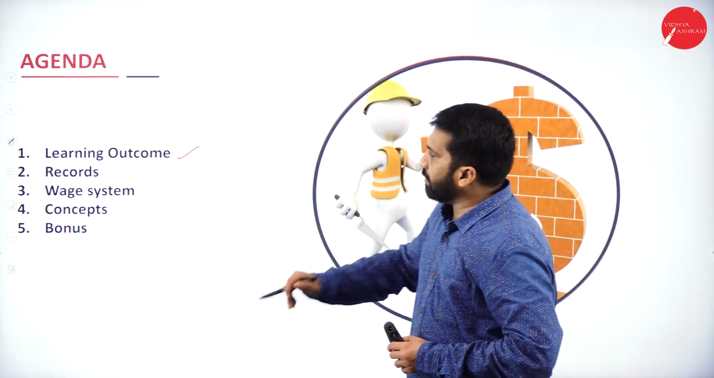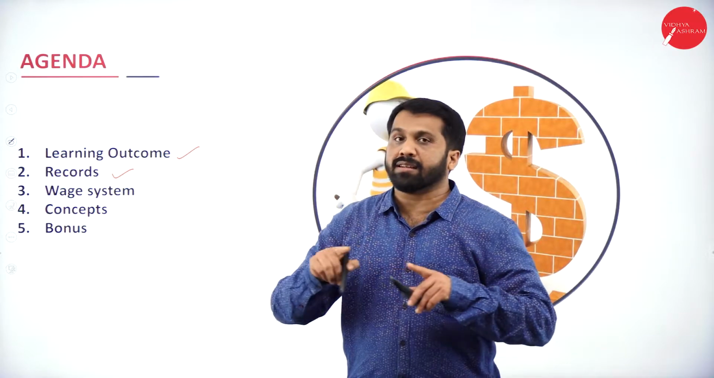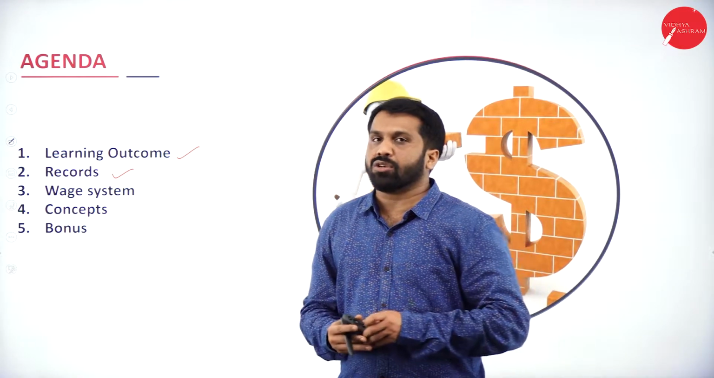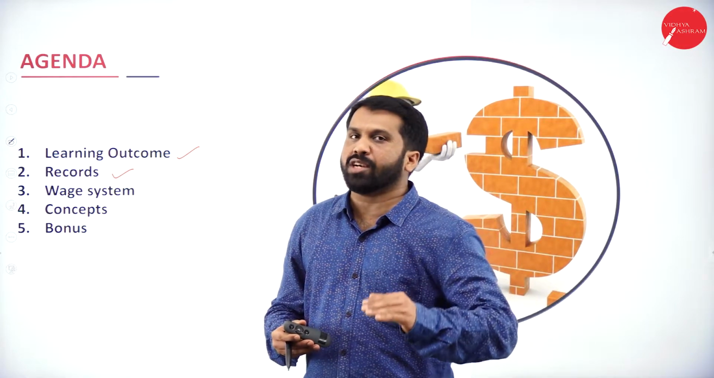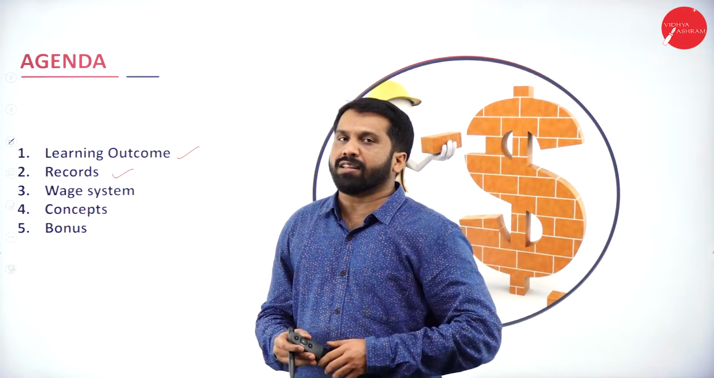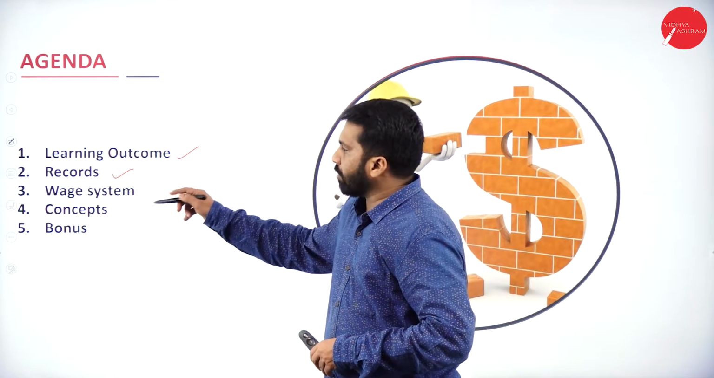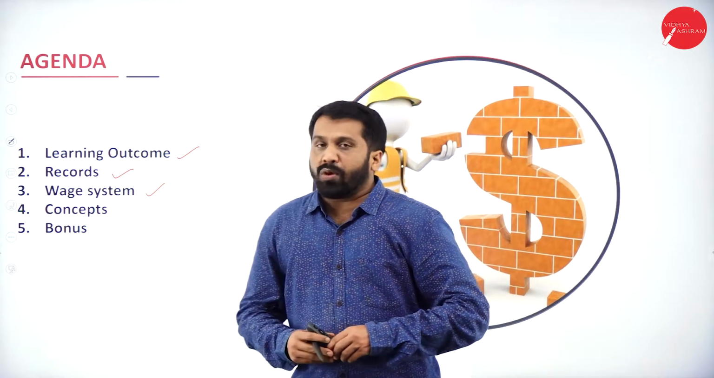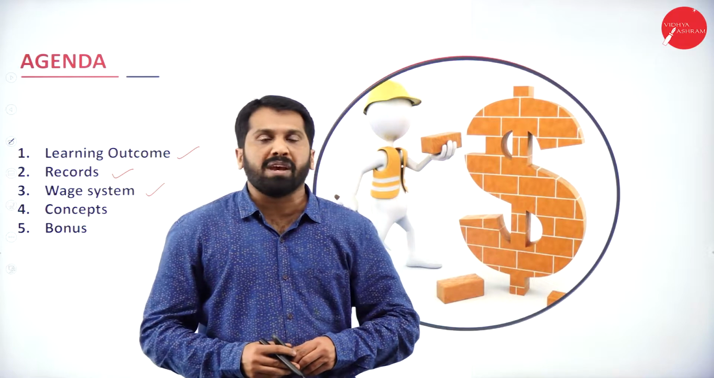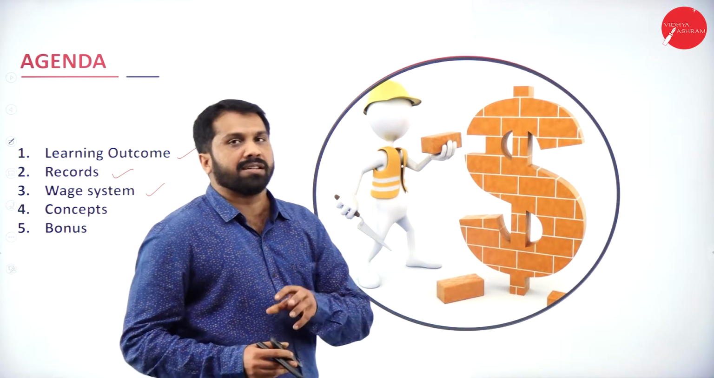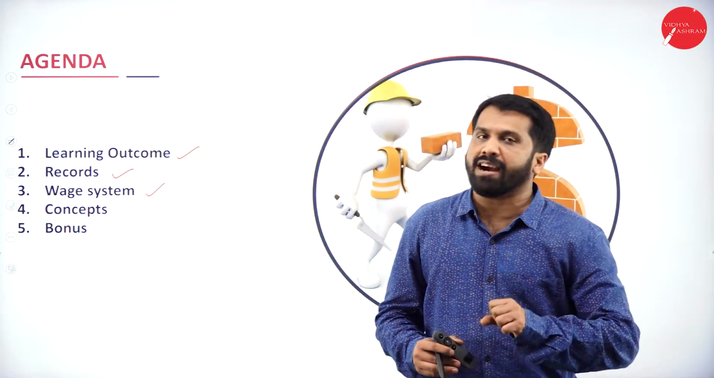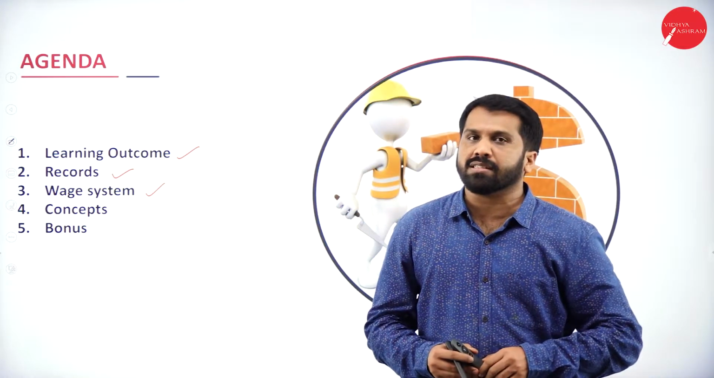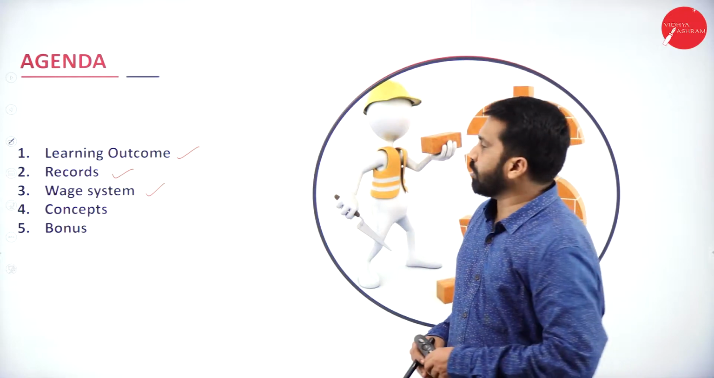Now, as per this, we have to maintain the records of what they have actually done, what time they came, what time they left. Each and everything will be recorded. For that, we have a topic called records. Then, wage system. How do we pay wages? On the basis of their productivity, on the basis of the time spent in the factory. Everything should be considered before you pay wages.